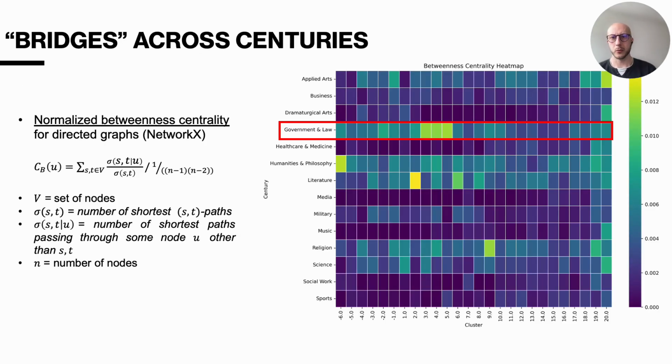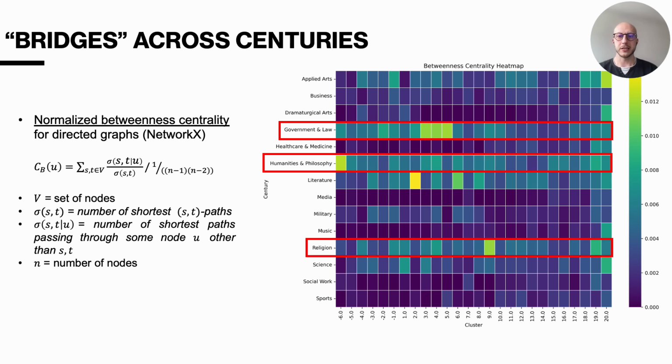We then ask, which clusters act as bridges across time? To answer this question, we use betweenness centrality in order to identify clusters that frequently lie on the shortest path between others. We observe that government and law, humanities and philosophy, and religion consistently serve as bridges throughout history. There is also a very interesting outlier, the literature cluster in the 2nd century Common Era, which stands out with the highest betweenness centrality score in the entire network. Here we have just 24 figures, mostly Roman and Chinese authors, that form a key conduit between otherwise disconnected areas of the network.